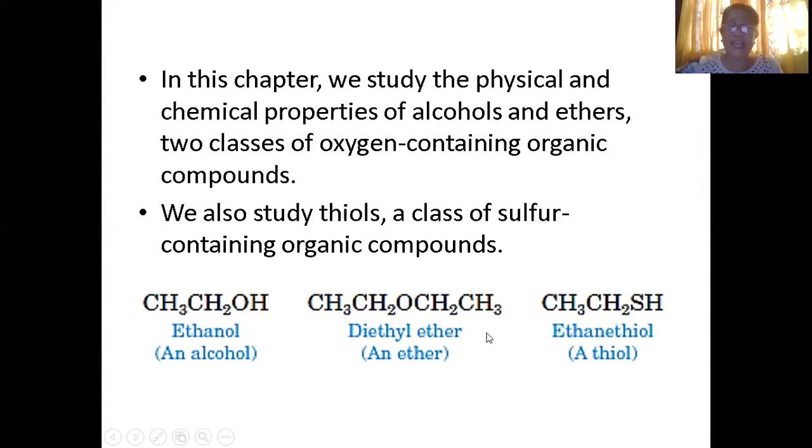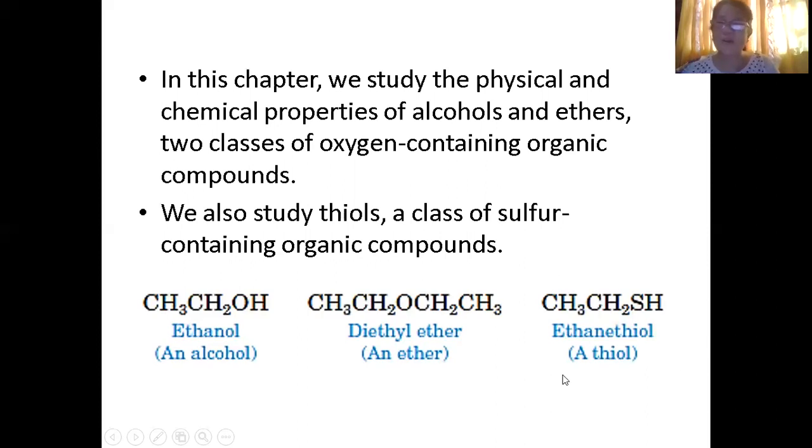This one is an ether. As I told you, this is R, then another R. How it is written is R-O-R. This R here can also be a different alkyl group. We will look into how it is named.